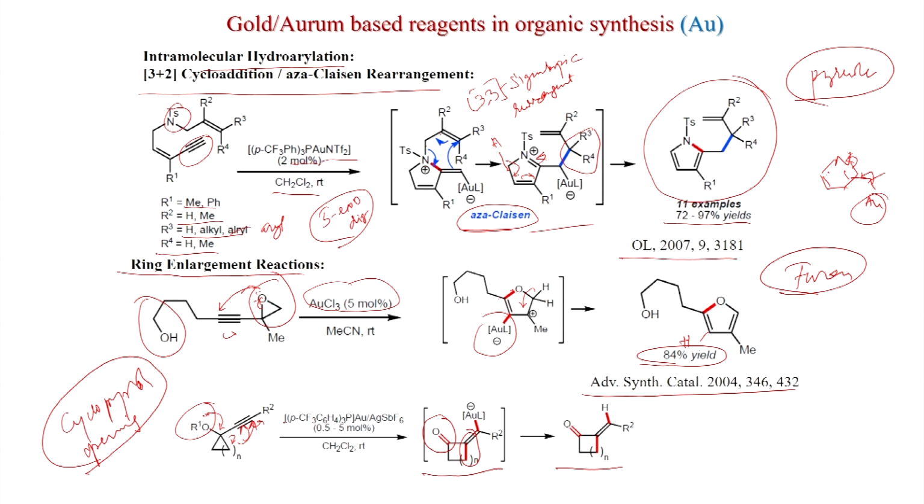The catalyst is PCF3 C6H4 P gold, AgSbF6, 0.5 to 5 mole percent, dichloromethane, room temperature, and you can get this product. So, this is cyclobutanone with an exocyclic double bond. This was published in JACS 2005.